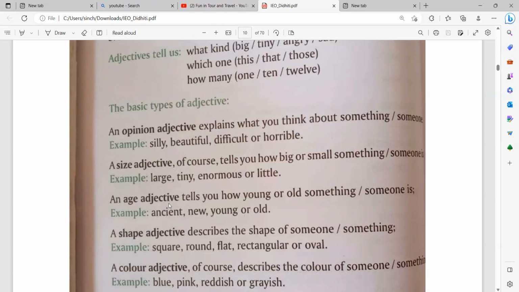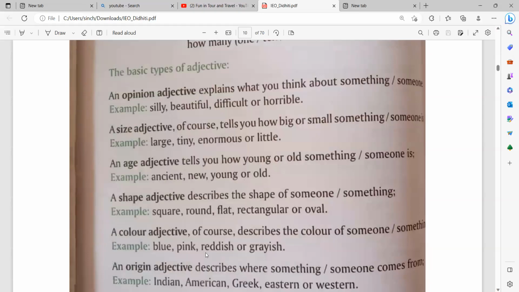An example of an age adjective can be, I am 5 years old. So old is an age adjective. What is the size of the material? It is 10 inches long. So here long is the size adjective. What is the shape adjective? She is fat. So fat is a shape adjective.